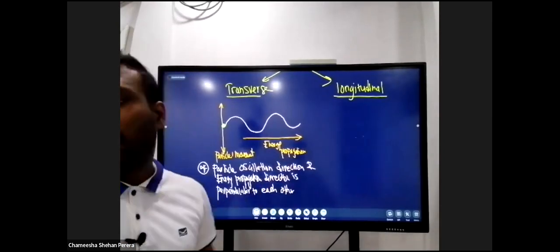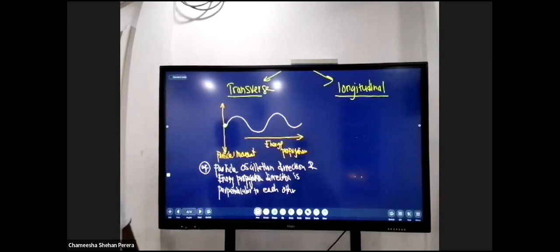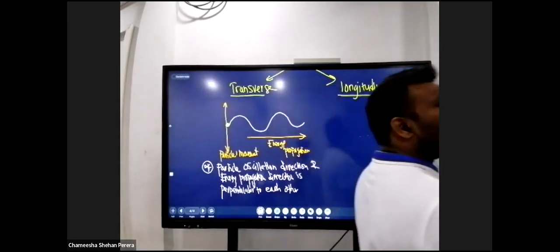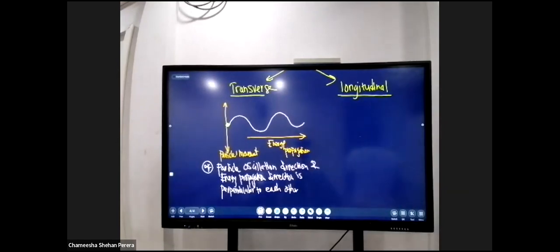What to be written here? Particle oscillation direction and the energy propagation direction is perpendicular to each other.